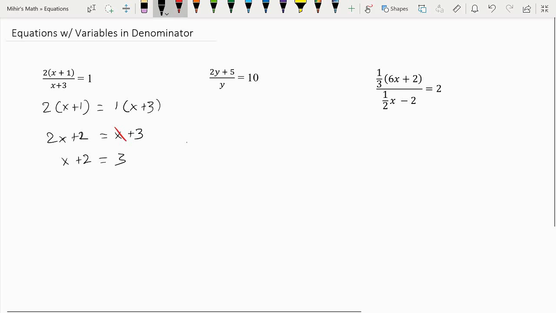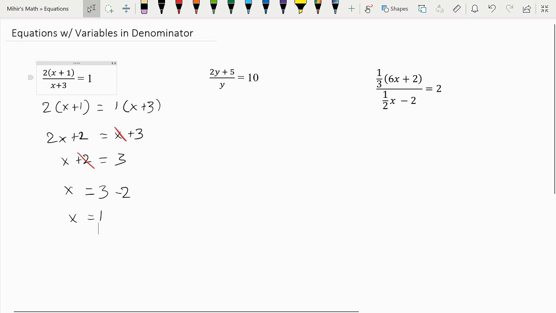And now we subtract 2 from both sides, so we get rid of it from here. And x is equal to 3 minus 2, which means x is equal to 1.